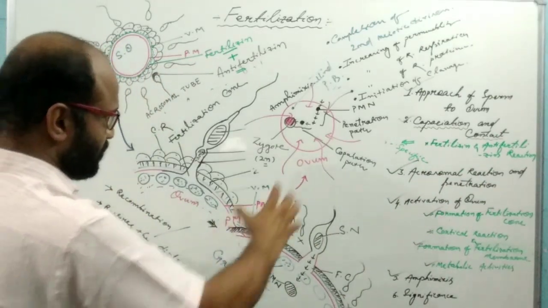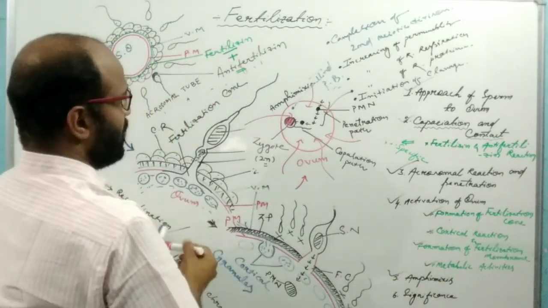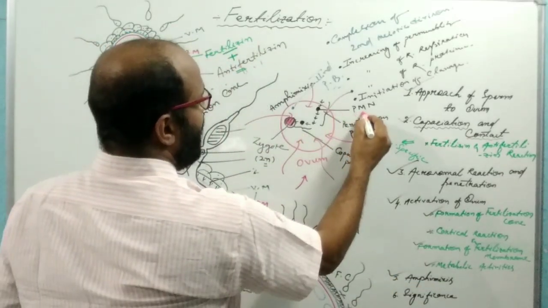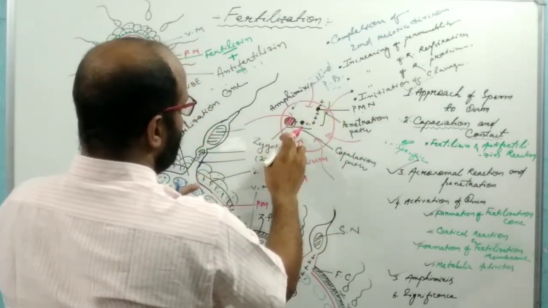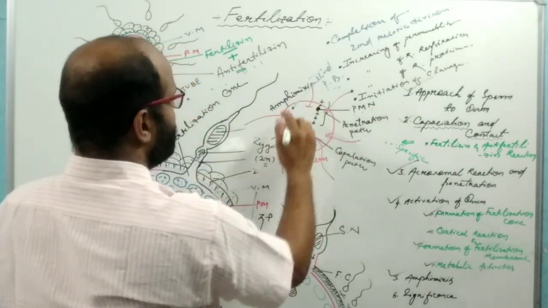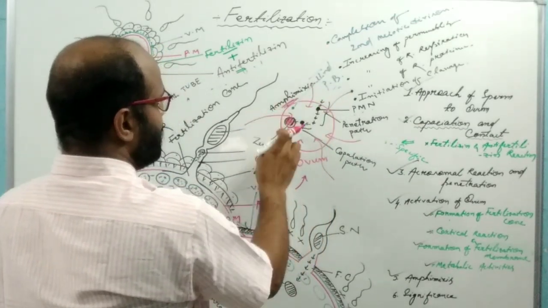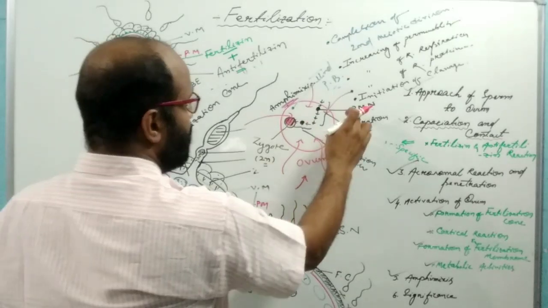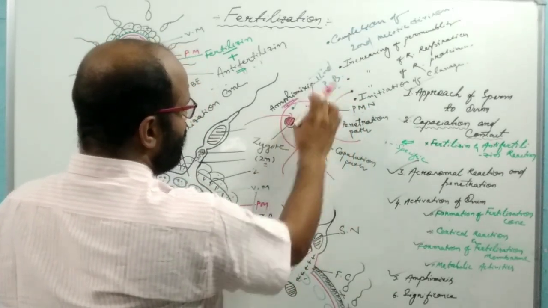So these are the different processes, and amphimixis. After the entry of the pro-male nucleus, it fuses with the pro-female nucleus. This process is known as amphimixis. Before amphimixis, the male pronucleus travels two different paths.